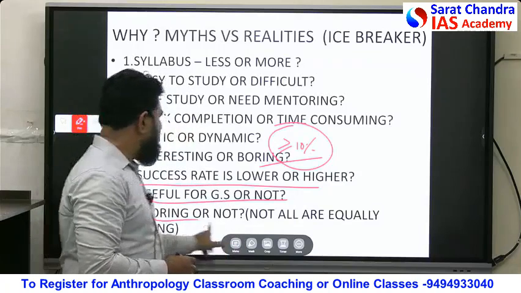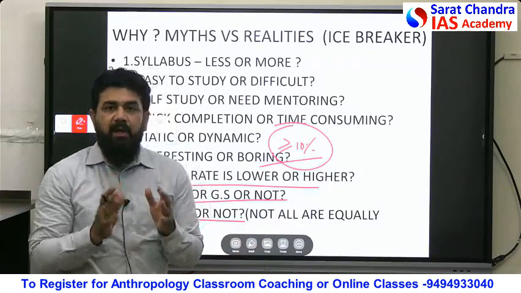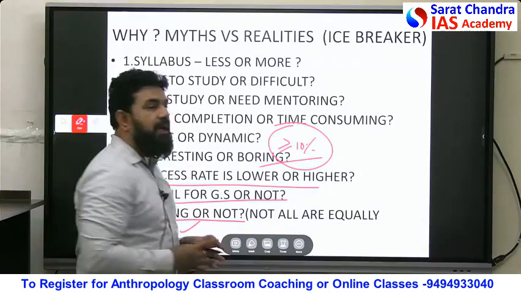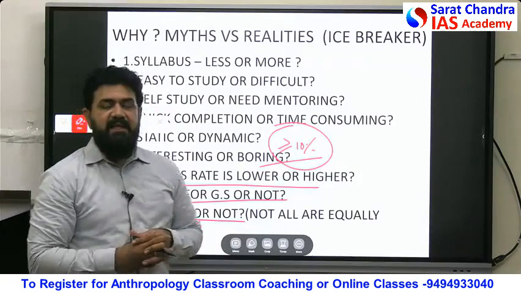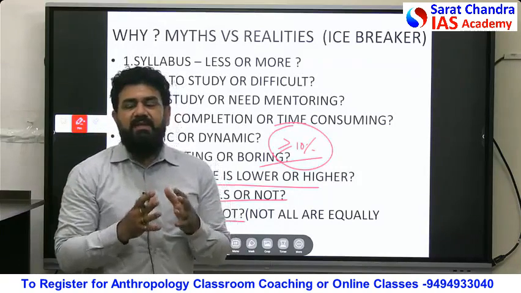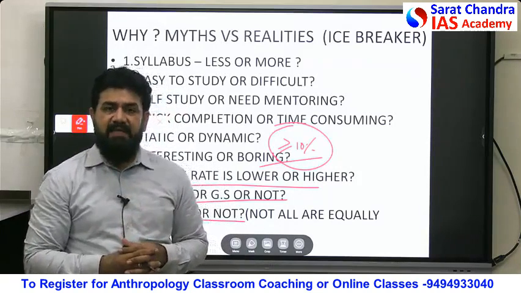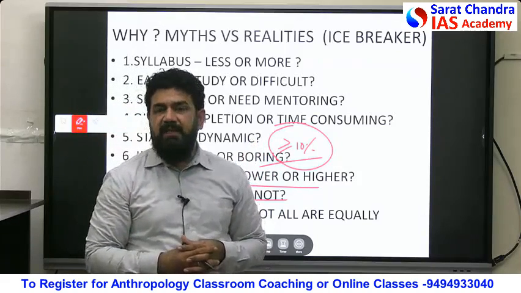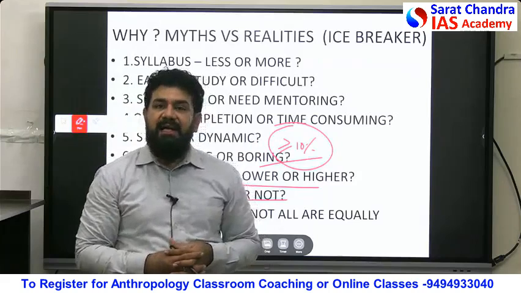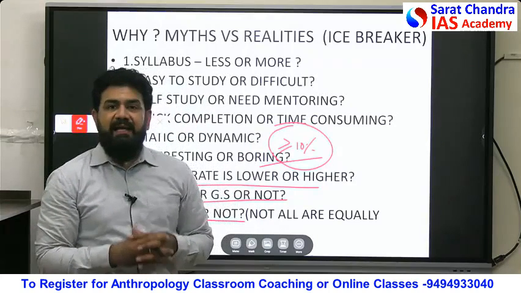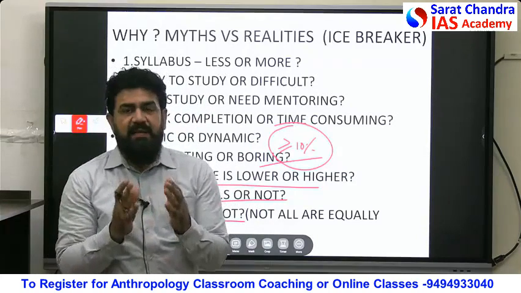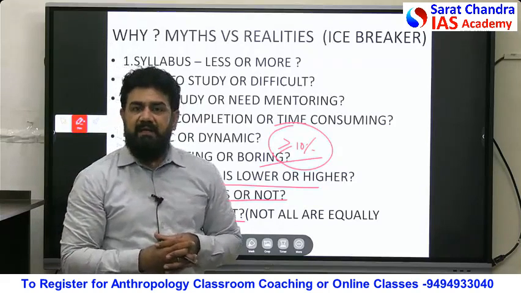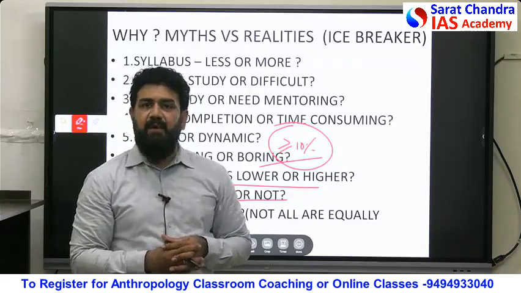Next is scoring or not. Please remember, not all optionals are equally scoring in nature. Anthropology has been consistently recording scores in excess of 300 marks. That means when you take the average marks of all candidates who have appeared in a particular year, they are in excess of 300 marks, which is an appropriate method of calculating whether an optional subject's scoring is decent enough or helping the candidates enough or not.